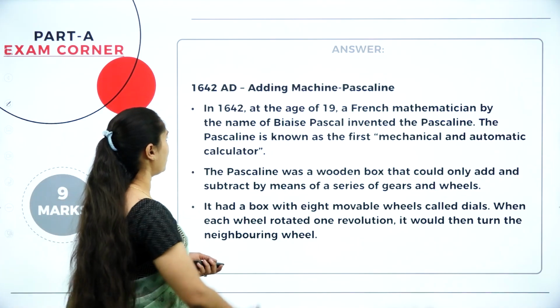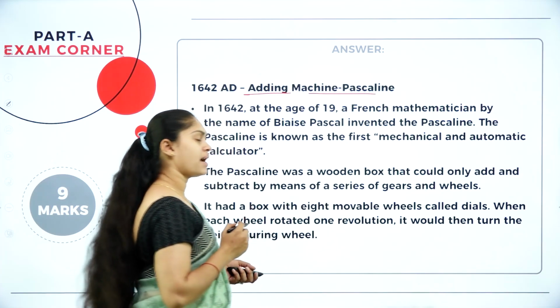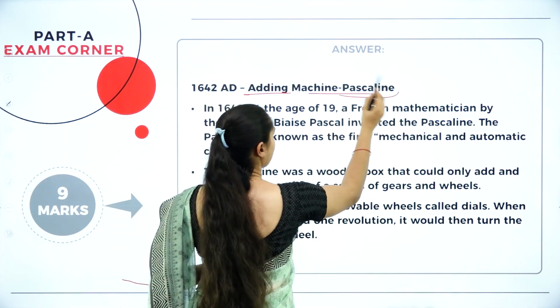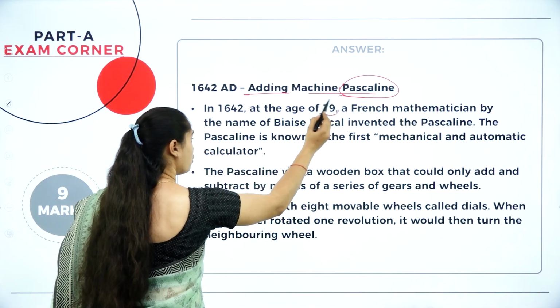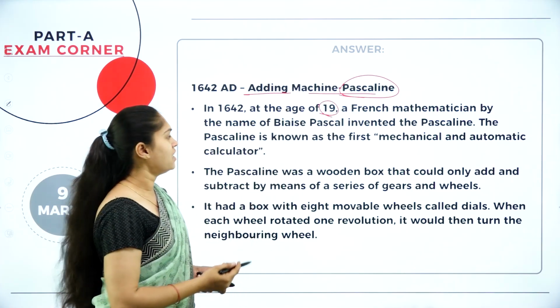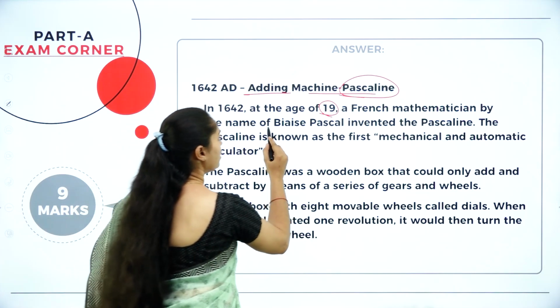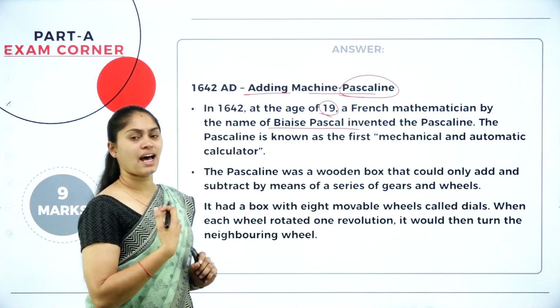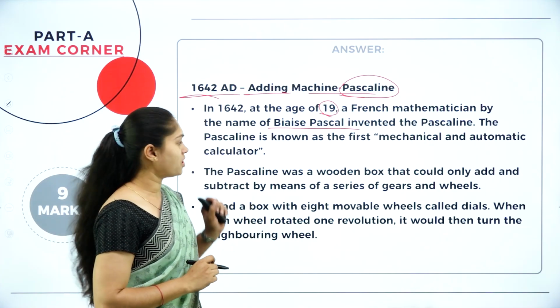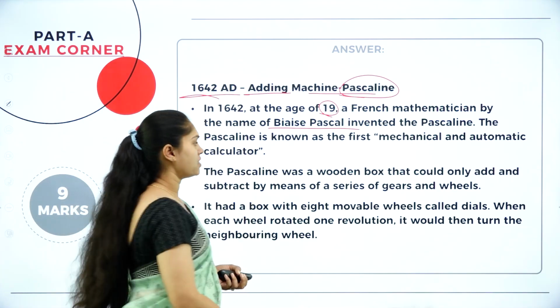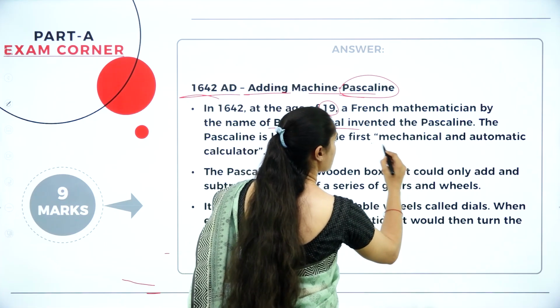So after this what we have? Adding machine, Pascaline. As the name indicates, it was invented by a French mathematician at the age of 19, named Blaise Pascal. That person invented this Pascaline in the year 1642 AD. And this Pascaline machine was considered as what?